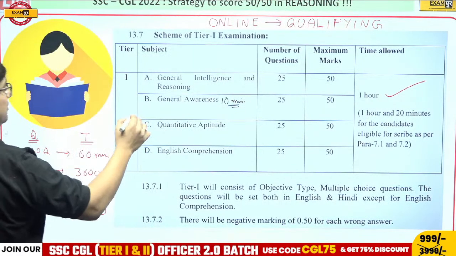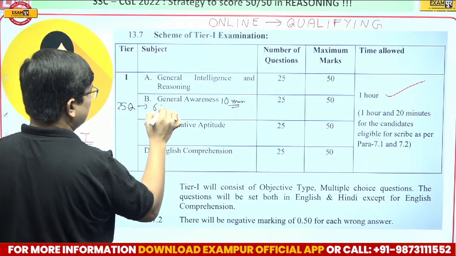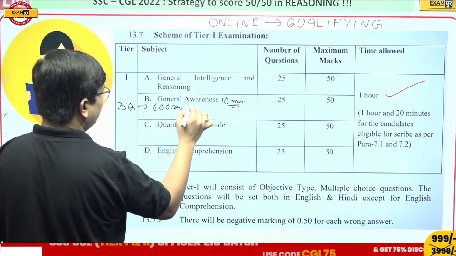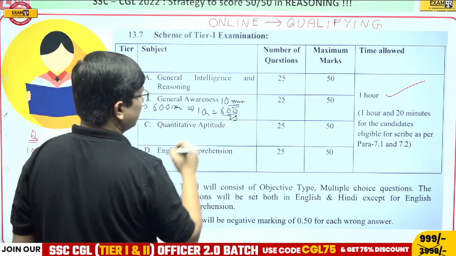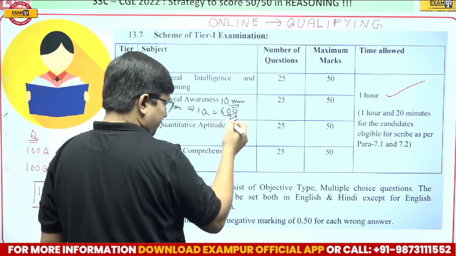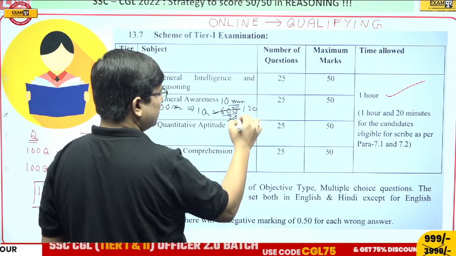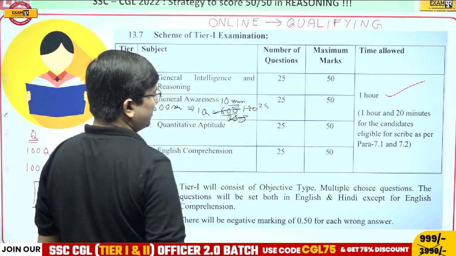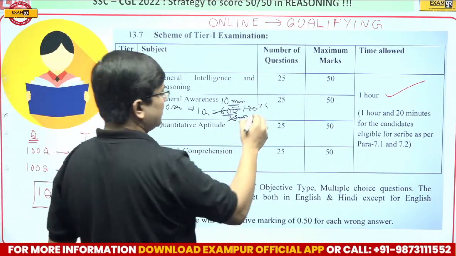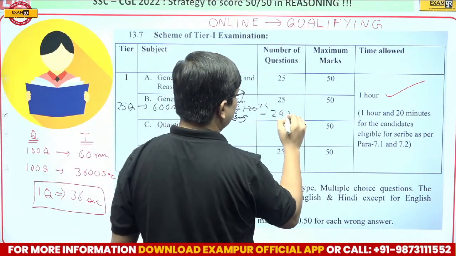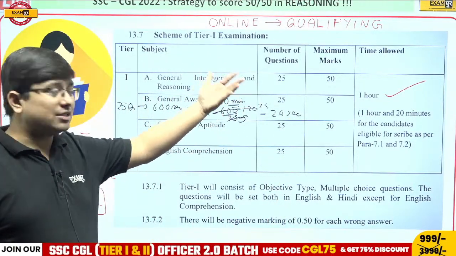Per question, you are getting 600 by 25, which is 24 seconds. Isn't that the case? Per question 24 seconds.